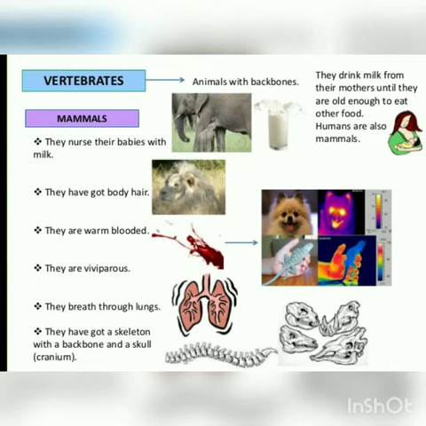They have fur on their body. Mammals are warm blooded. Mammals are viviparous. That means they give direct birth to the young one. They don't lay eggs, and until the birth is given, the baby grows in the mother's womb. Mammals also breathe through their lungs. And the most important point, they have a skeleton with a backbone and skull. Mammals are vertebrates and they have a skeleton with a backbone and skull.